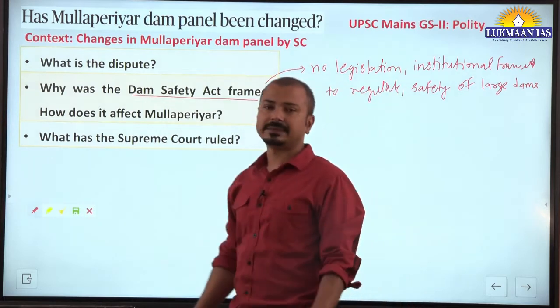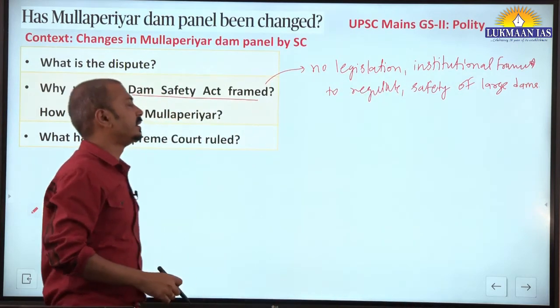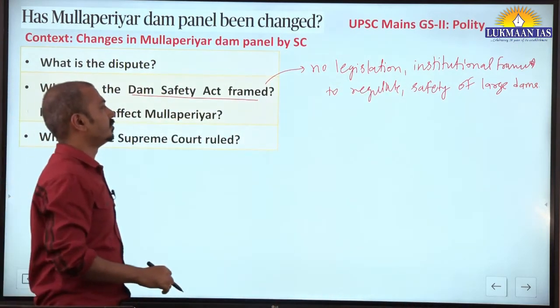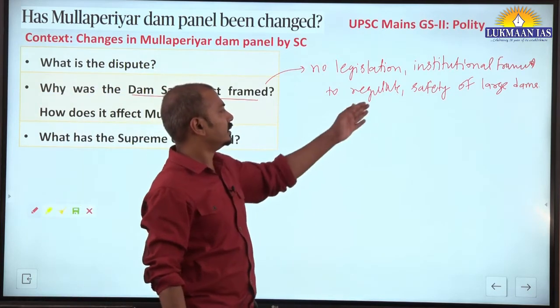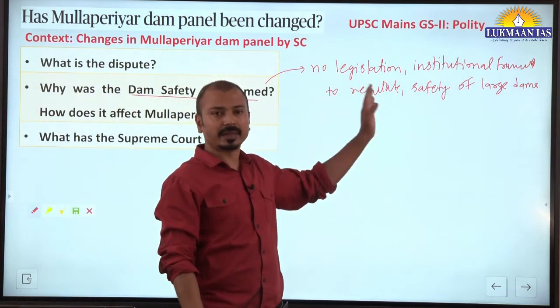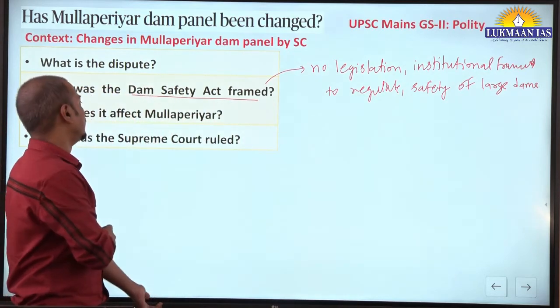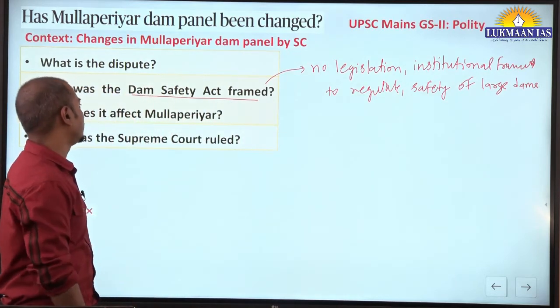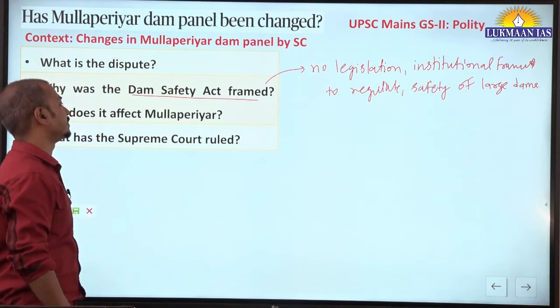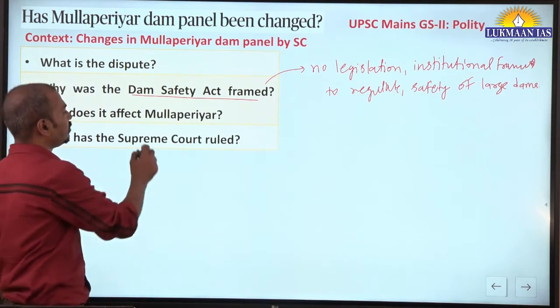They may be built by the state government as well as the central government. So this was not there up till now, and that's why the need was felt that there should be some kind of national level, legally created institutional structure. So how does it affect Mullah Periyar Dam?